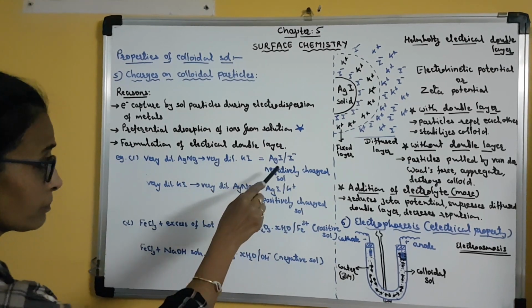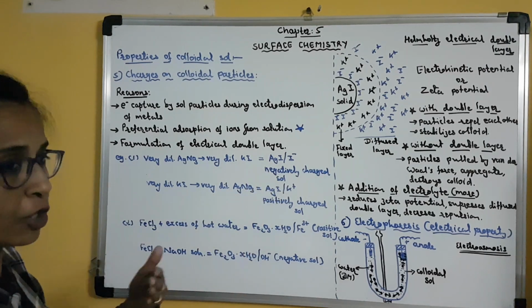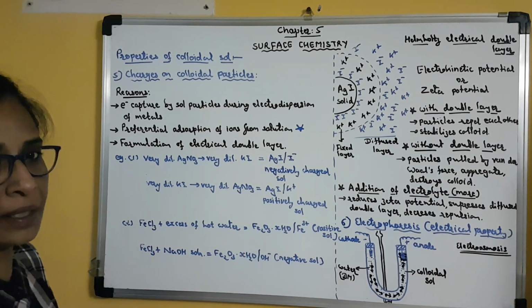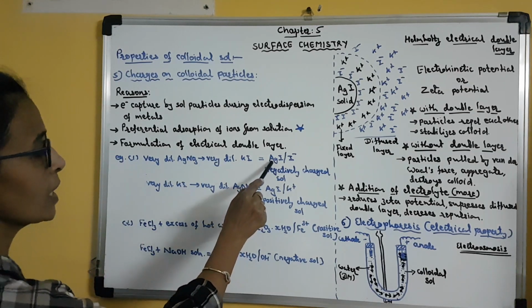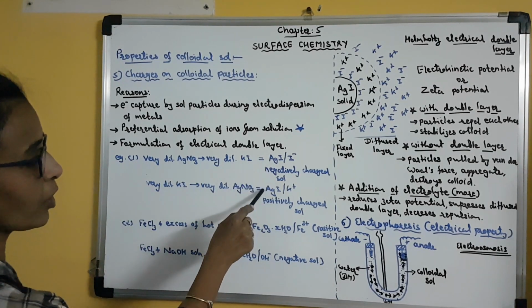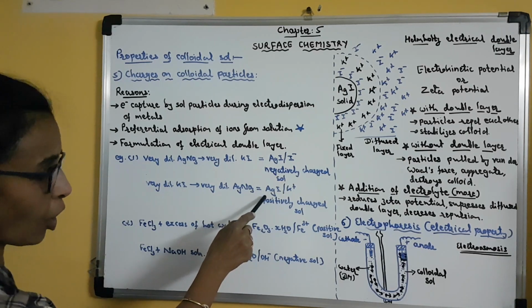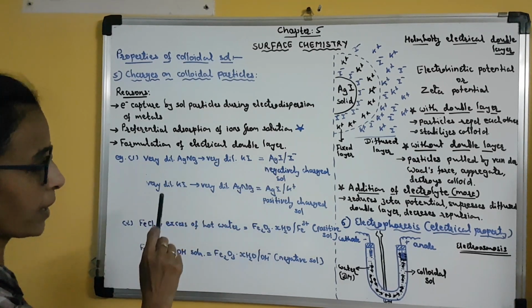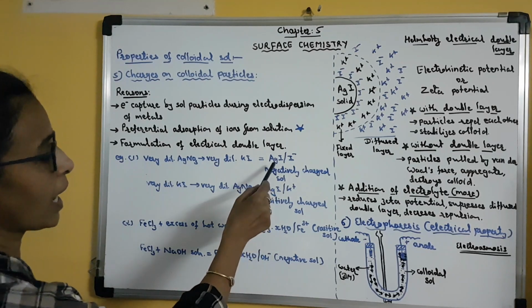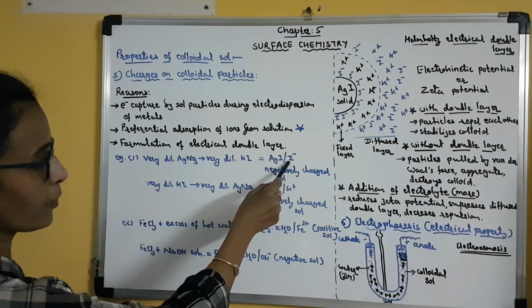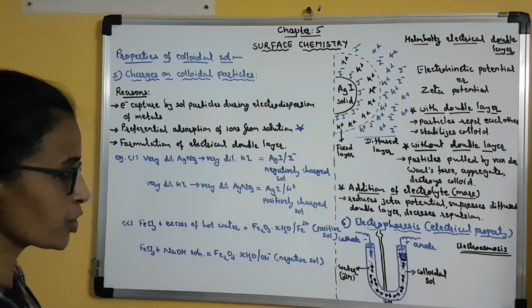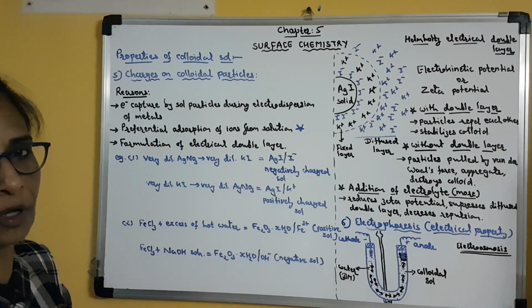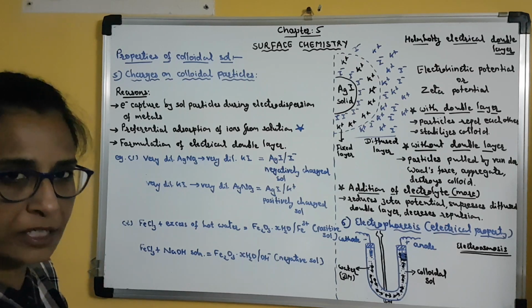Which ion will be adsorbed by the colloidal particle is decided by the particle itself. Clear? Here the particle which is formed is common, that is silver iodide. But that silver iodide can adsorb either iodide ion or potassium ion from the dispersion medium, and accordingly it can form a negatively or positively charged sol.